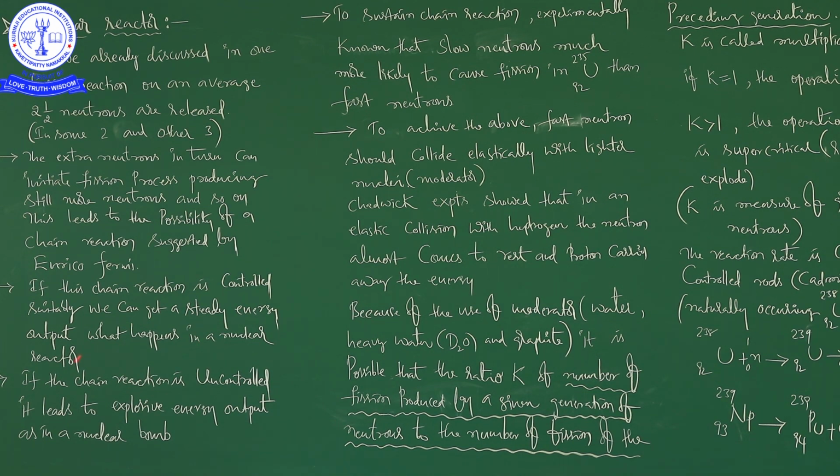What happens in a nuclear reactor? This is the mechanism in a nuclear reactor. If this chain reaction is controlled suitably, we can get a steady energy output. In another way, if the chain reaction is uncontrolled, it leads to the explosive energy output as in a nuclear bomb.